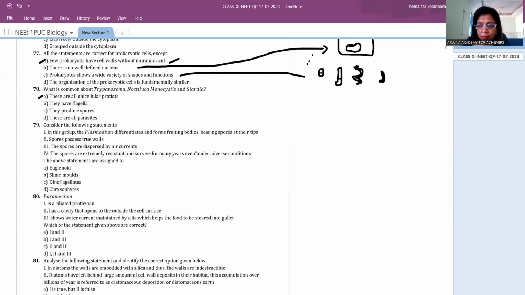That's called plasmodium. Mycelium will spread all over, forming a big, huge group of slime molds. But they are saying, consider these words, differentiated forms, fruiting bodies bearing the spores at the tip. That's the first one.